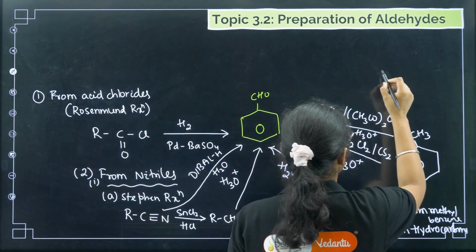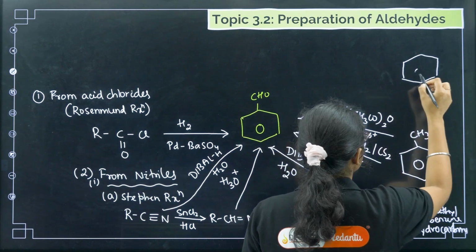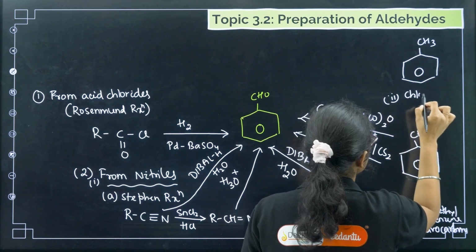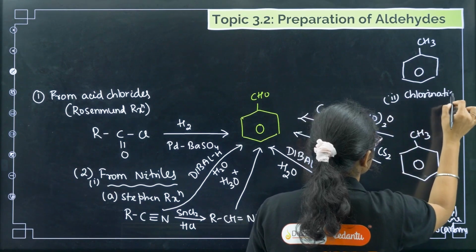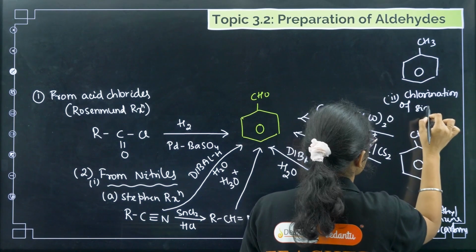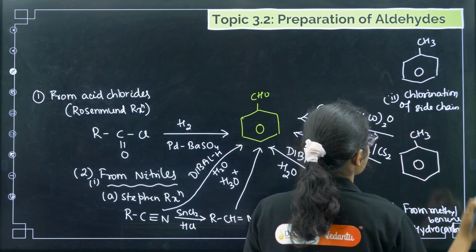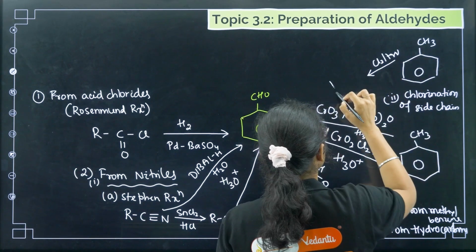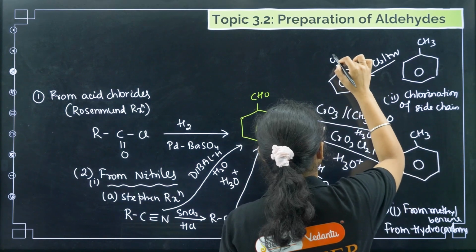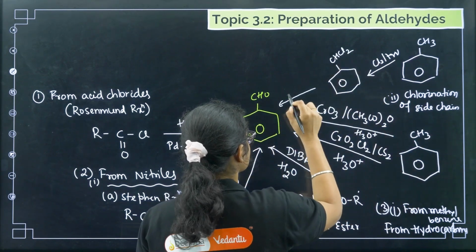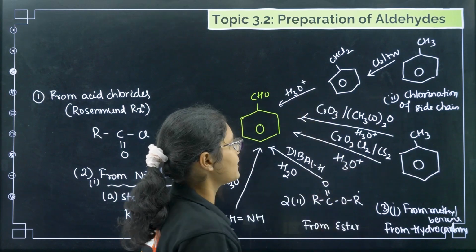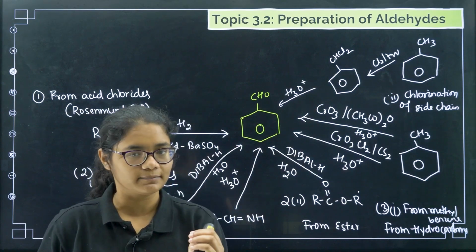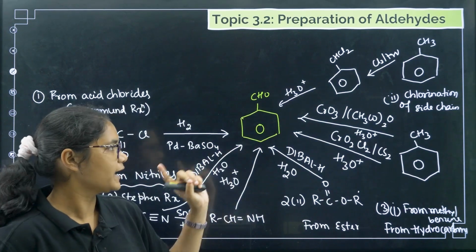Next, coming to methyl benzene again, that is chlorination of side chain. So this is the second one, chlorination of side chain. Here if you treat it first with chlorine, H nu, we will get CHCl2. Then you can just do hydrolysis. Here both the chlorine groups will get converted to OH, and on a single carbon OH is not stable, so there will be dehydration and we will get benzaldehyde.